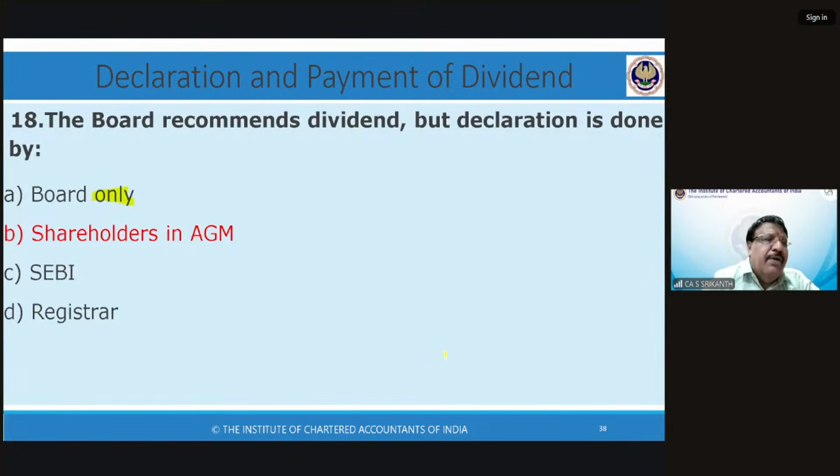But even that interim dividend will be added to the final dividend and the total will be approved by the shareholders by declaring in AGM. And the shareholders have the power to reduce the dividend. They are the owners. What better answer can I give you, sir? They are the owners, so they decide. And the shareholders have to declare.